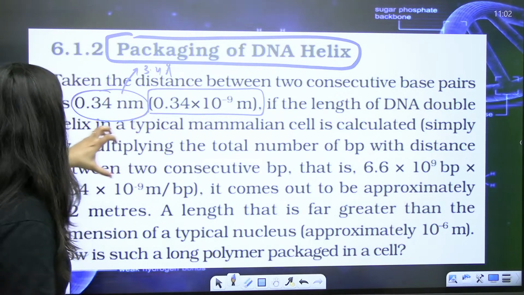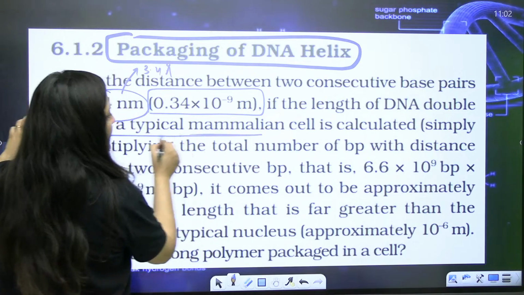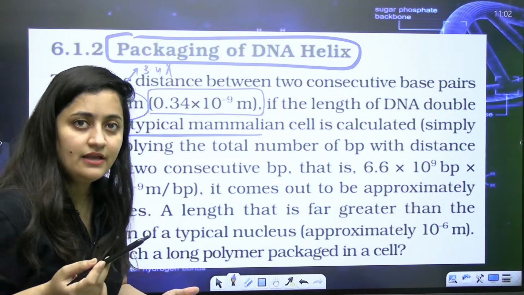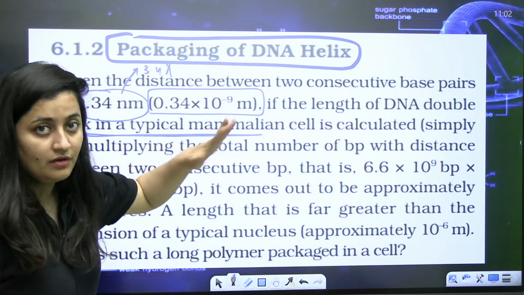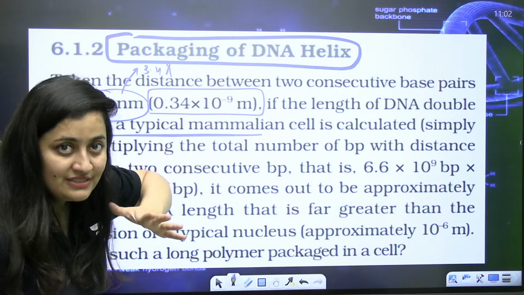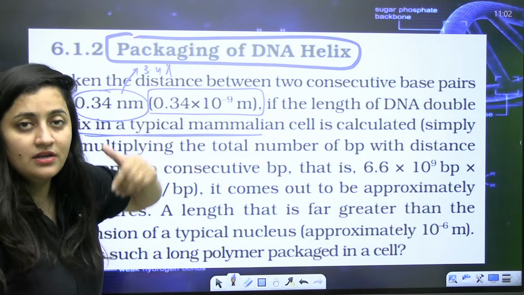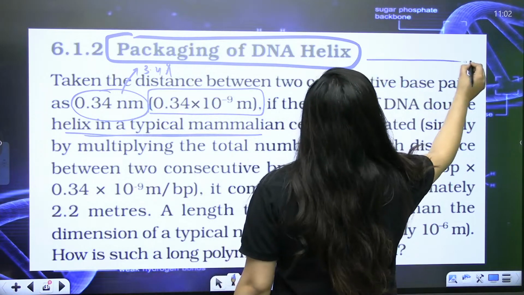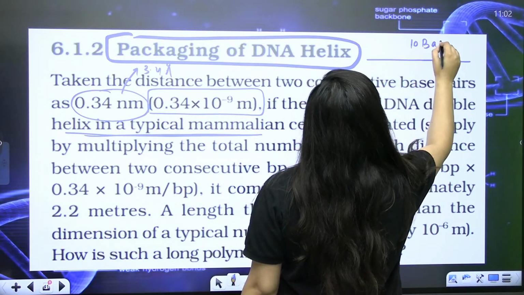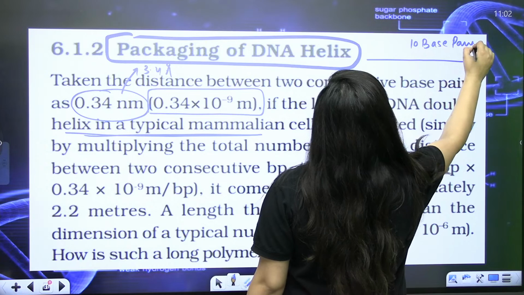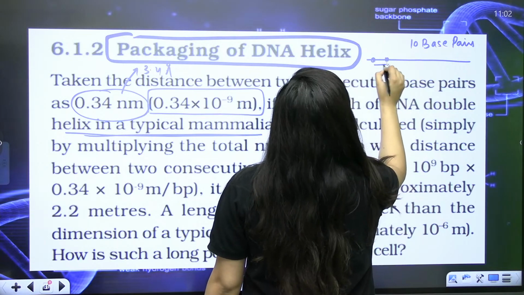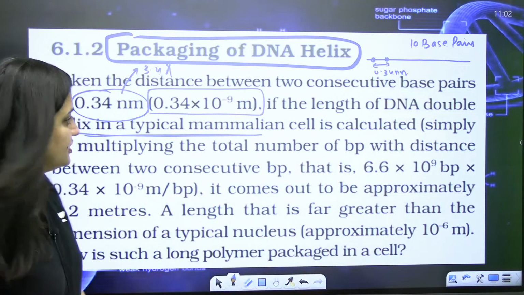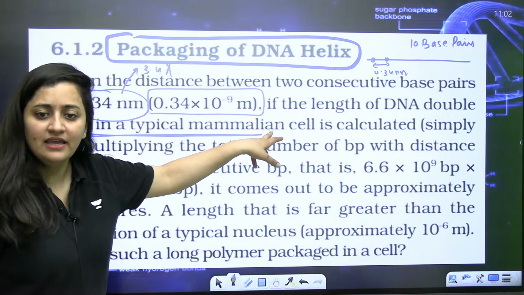If the length of a DNA double helix in a typical mammalian cell is to be calculated, the length of DNA depends upon the number of base pairs, which depends upon the number of nucleotides. Let's say my DNA has 10 base pairs, and two base pairs are at a distance of 0.34 nanometer. I can check that. This is what they are explaining here.